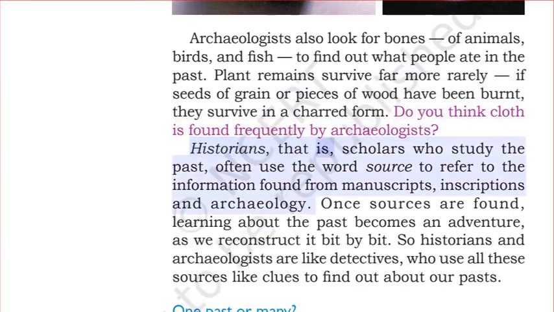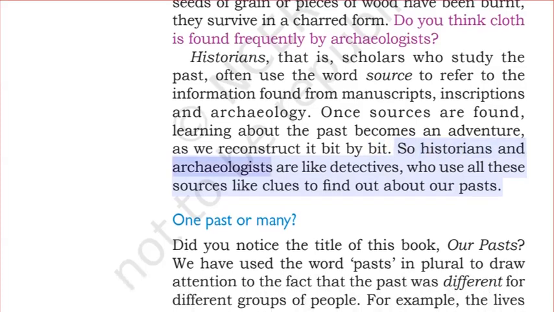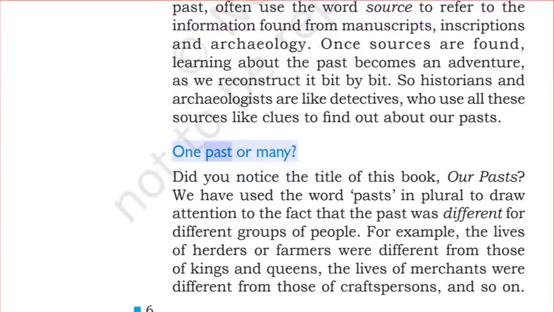Historians, that is, scholars who study the past, often use the word source to refer to the information found from manuscripts, inscriptions, and archaeology. Once sources are found, learning about the past becomes an adventure as we reconstruct it bit by bit. So historians and archaeologists are like detectives who use all these sources like clues to find out about our pasts.